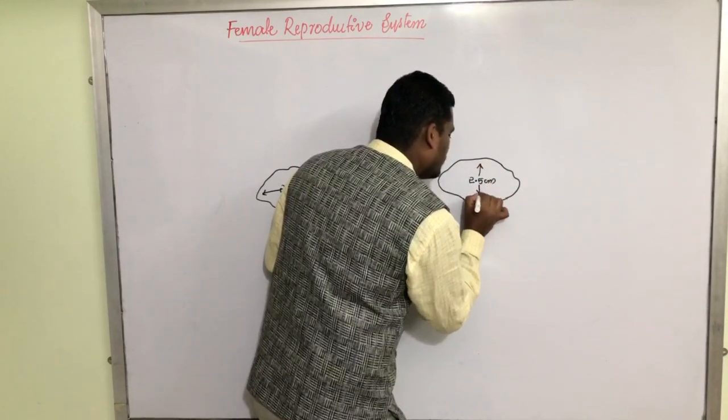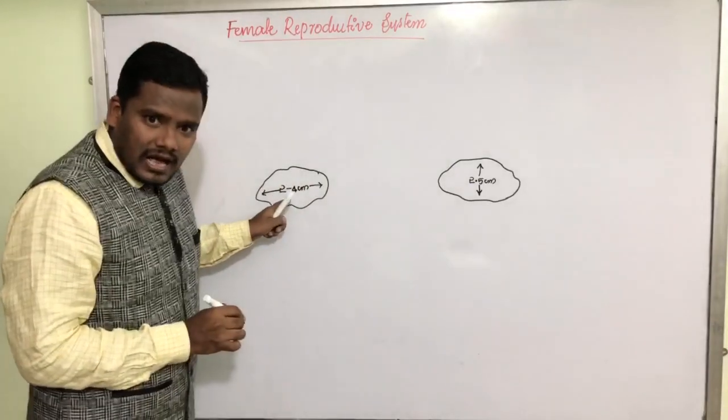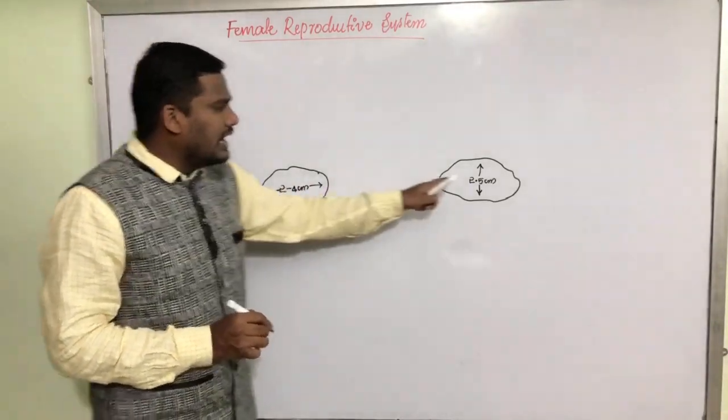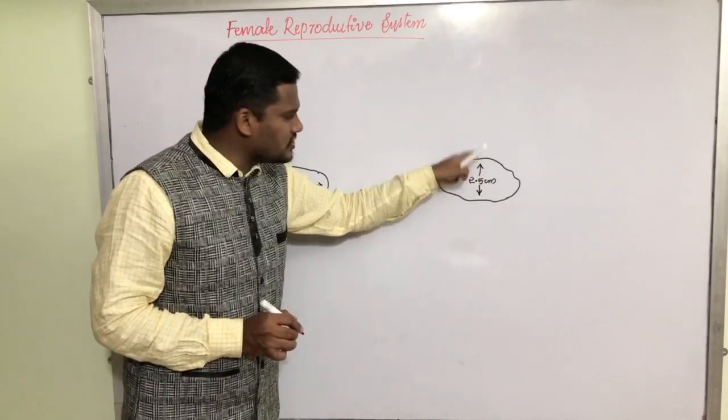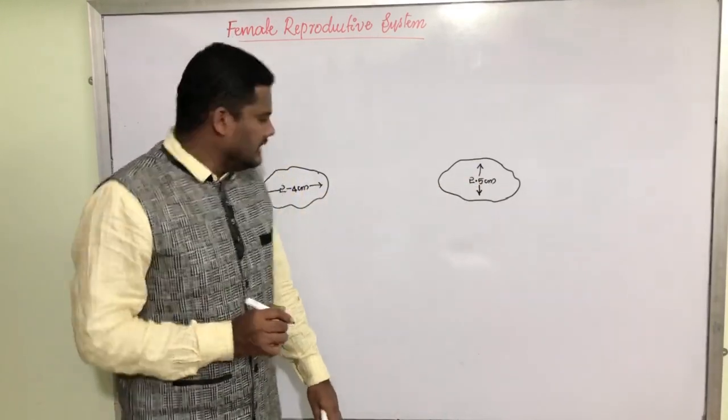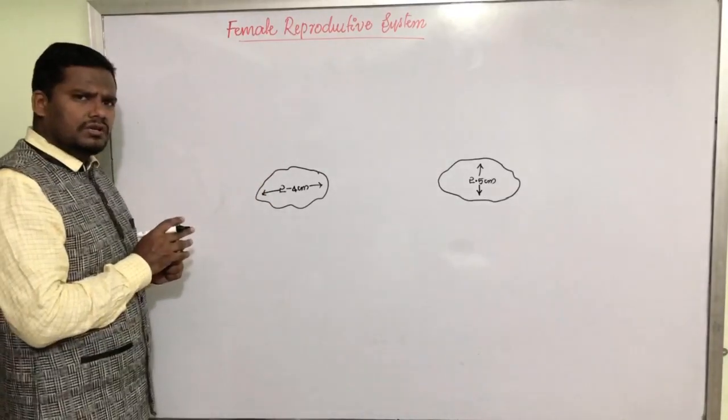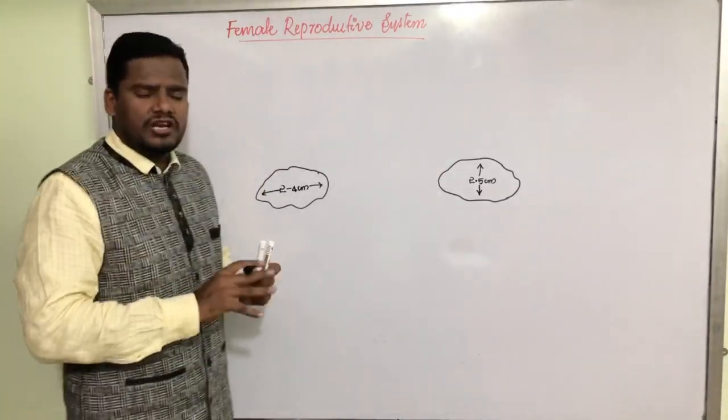The ovary is 2 to 4 centimeters in length and 2.5 centimeters in width. These ovaries are present in the pelvic region, as we said.